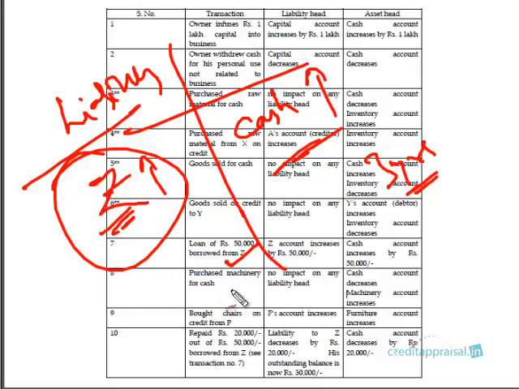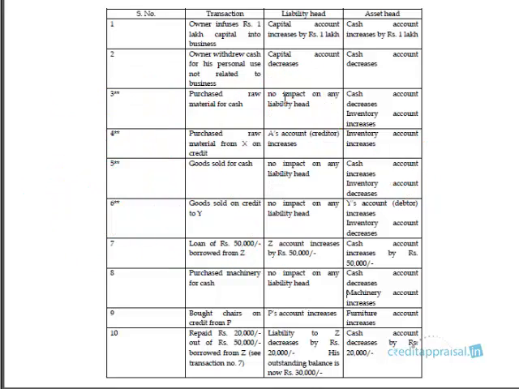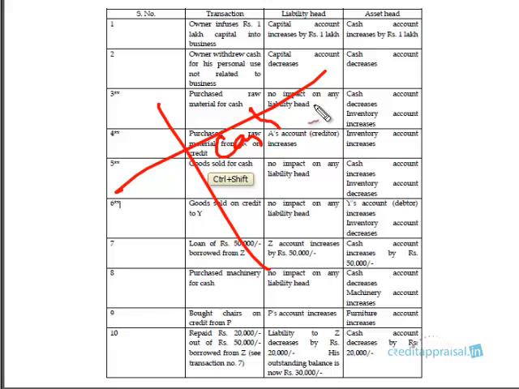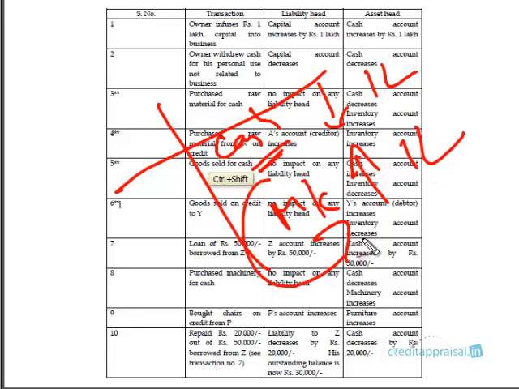Transaction 8, purchase machinery for cash. So since you're purchasing machinery for cash, cash is going out. Say for example, this machinery is 1 lakh, so cash has gone down by 1 lakh, but machinery is coming in its form. So it's not disappearing, right? Cash is converted into machinery. So cash goes down by 1 lakh, machinery increases by 1 lakh. Balance sheet is tallying, right?